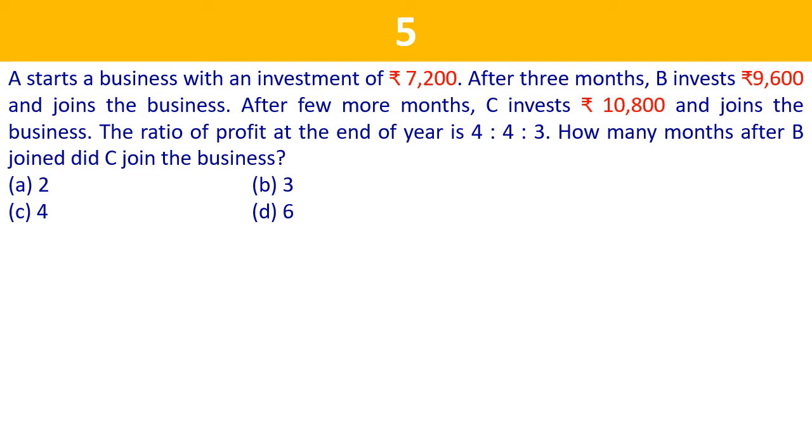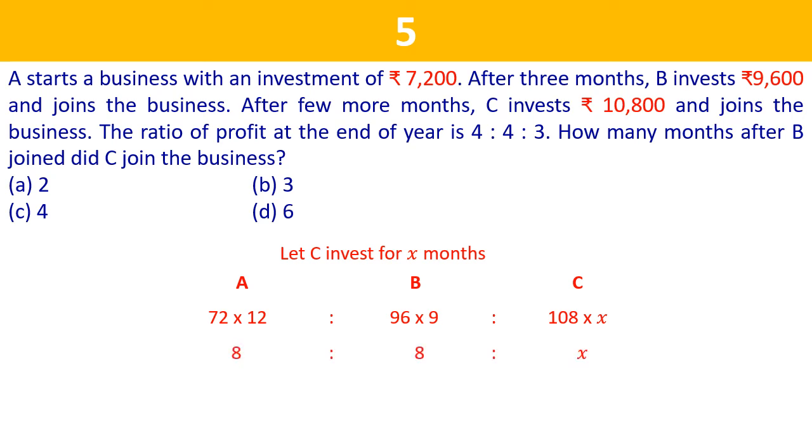Okay, let us assume that C invested his money for total X number of months. So these are the three partners now. Let us assume that A has invested 72 rupees for complete 12 months. As B joined 3 months late, he invested 96 rupees for 9 months, and C has invested 108 rupees for X months. So after cancellation, the ratio will come out to be 8 is to 8 is to X.